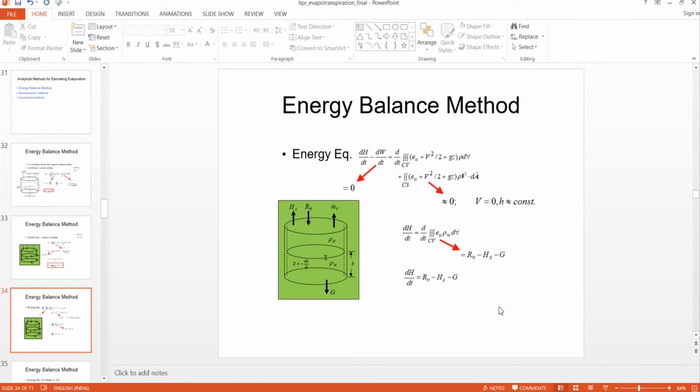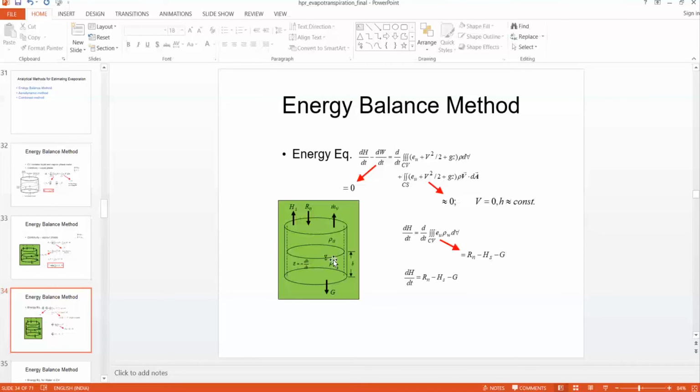Next, we have to apply energy conservation, because to produce this water vapor, water takes energy from radiation, and that energy is given as the latent heat of vaporization. Therefore the water is evaporated.